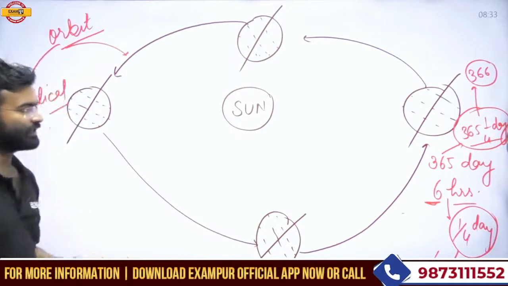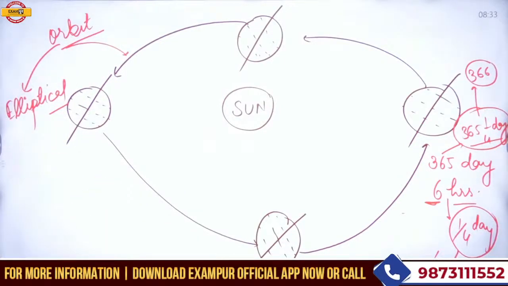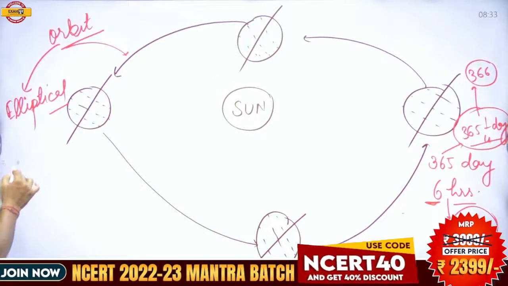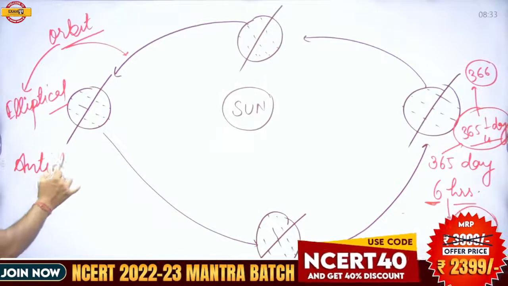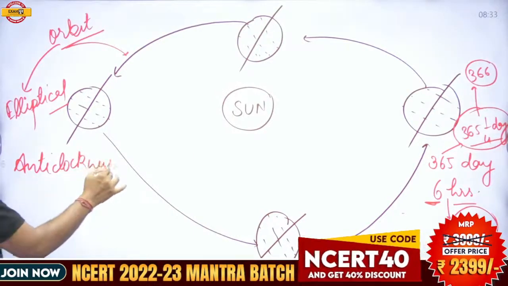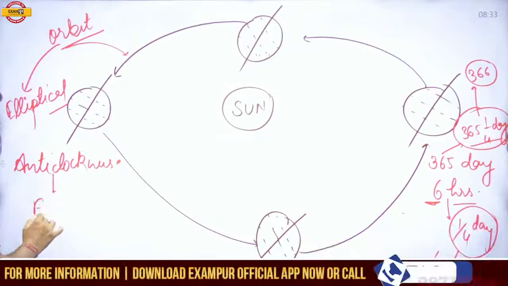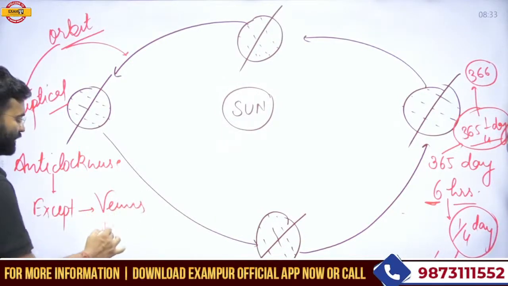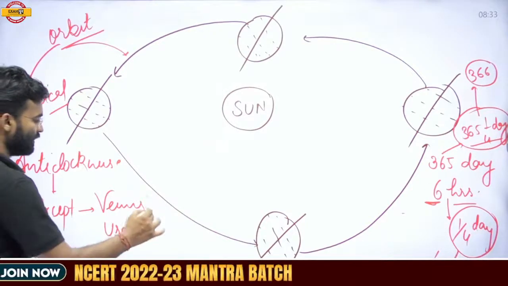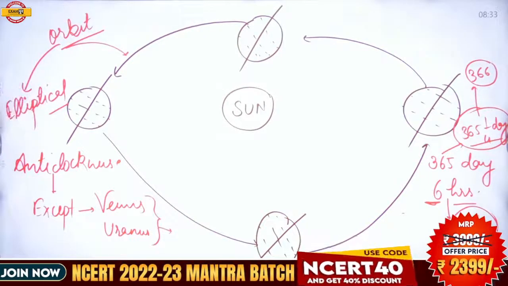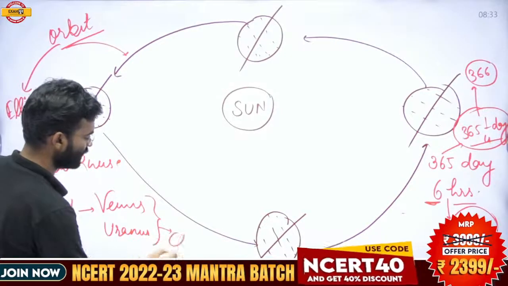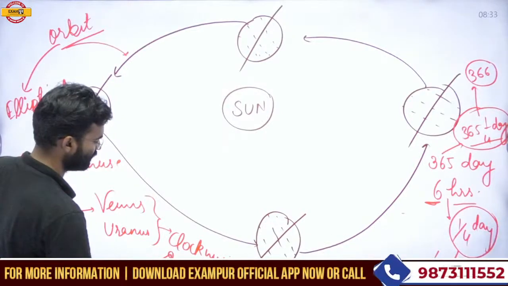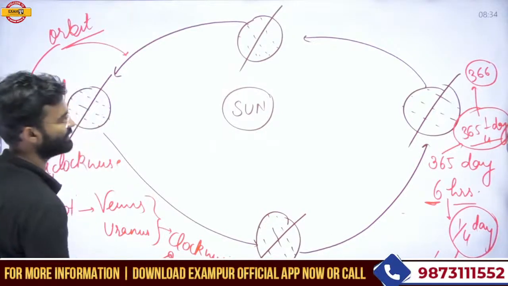So 365 days, 6 hours is the duration of the revolution. The direction of the revolution is anti-clockwise, except for two planets, Venus and Uranus. These two planets revolve around the sun in the clockwise direction.